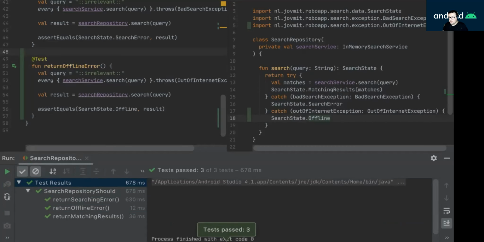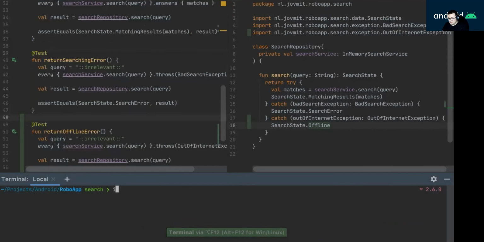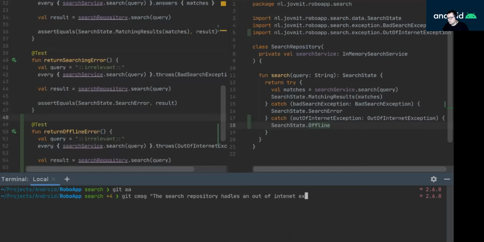Good. And now let's check this in. The search repository handles an out of internet exception.